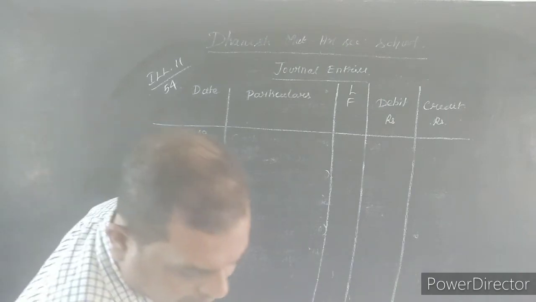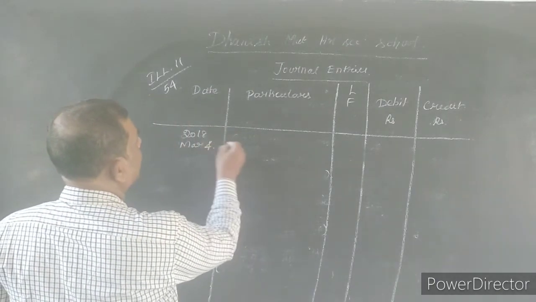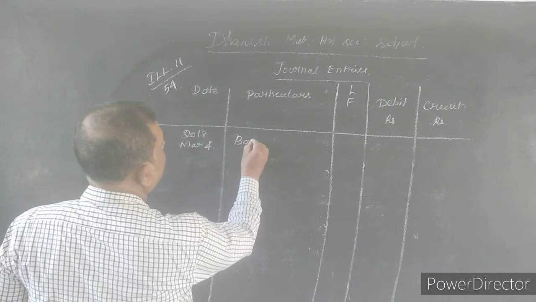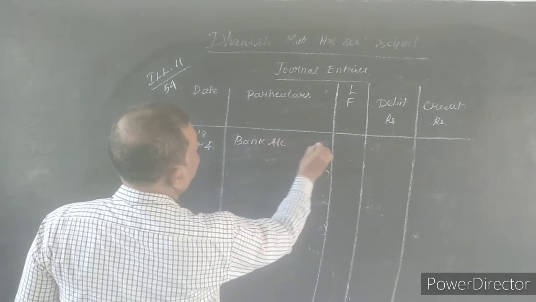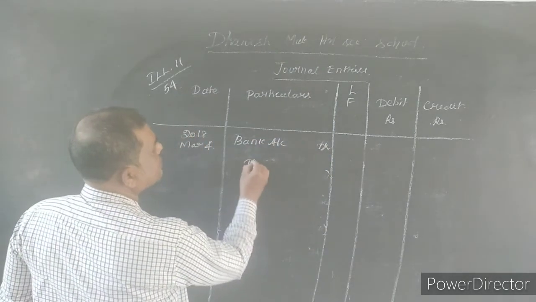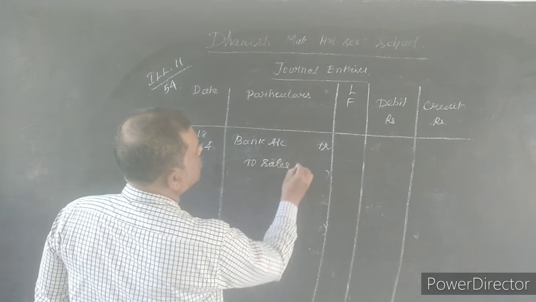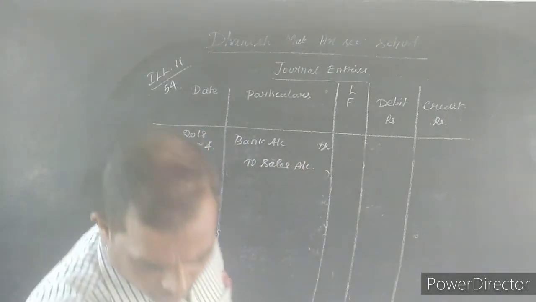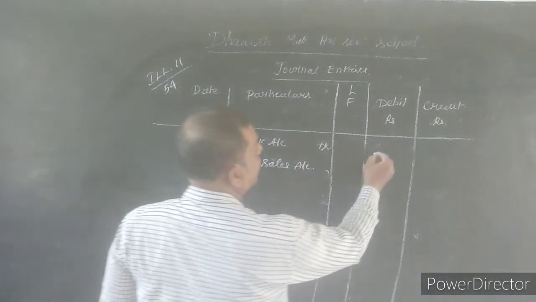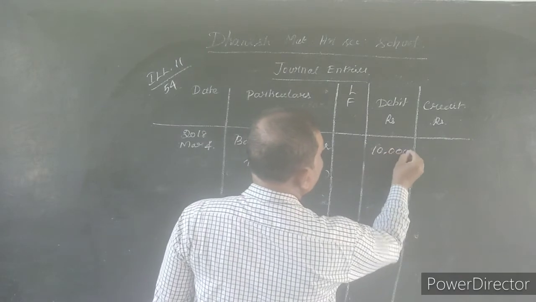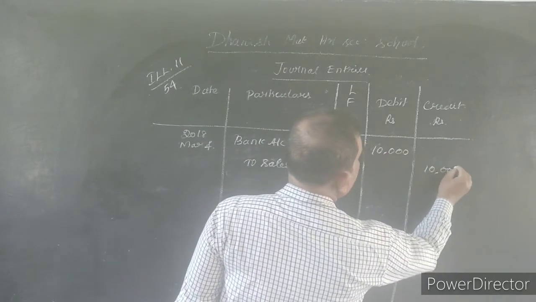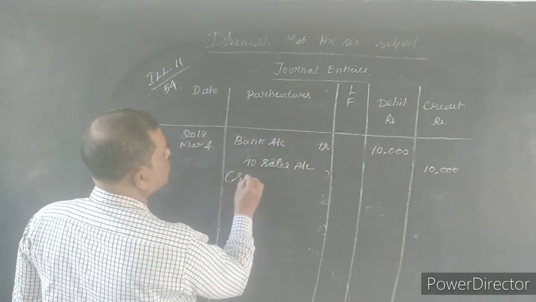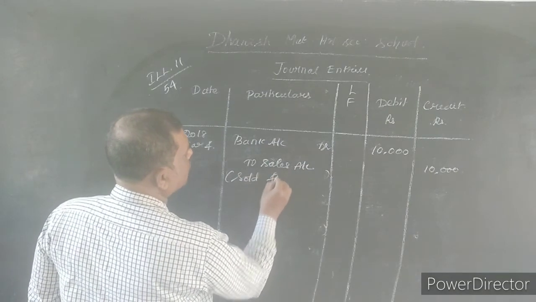Date is 4. The amount is coming to bank and this is sales income, so sales account. What is the amount? Rupees 10,000. Debit 10,000, credit 10,000. Sold goods.